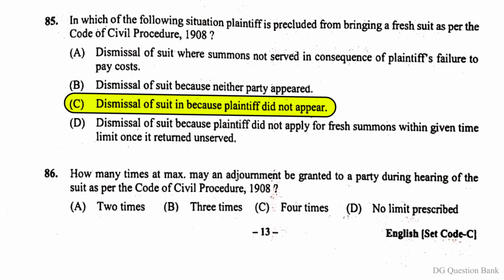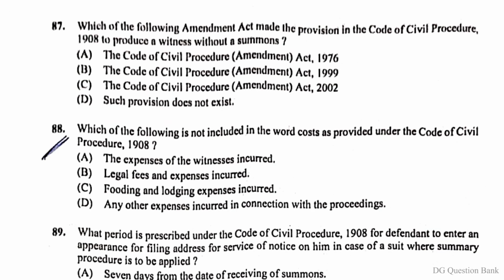Question number 86. How many times at max may an adjournment be granted to a party during hearing of the suit as per the Code of Civil Procedure 1908? The right answer is option B. 3 times.